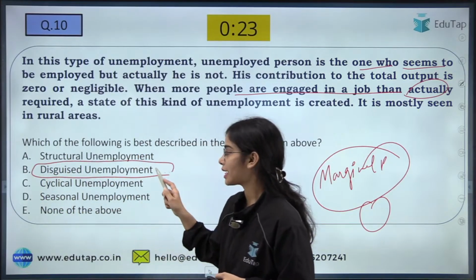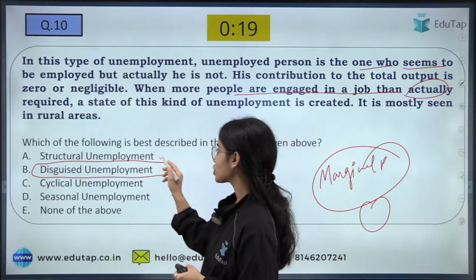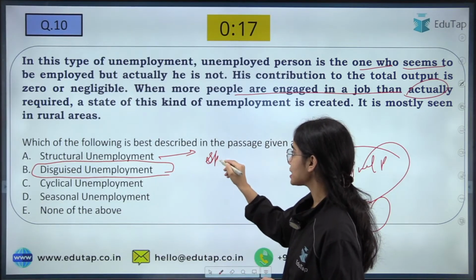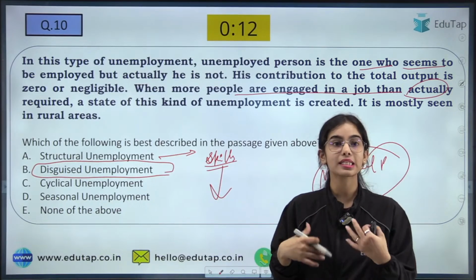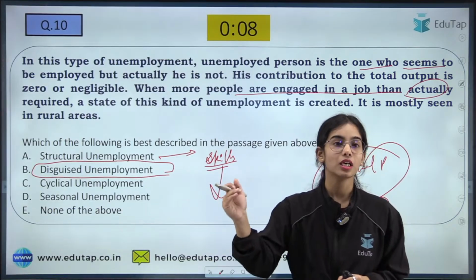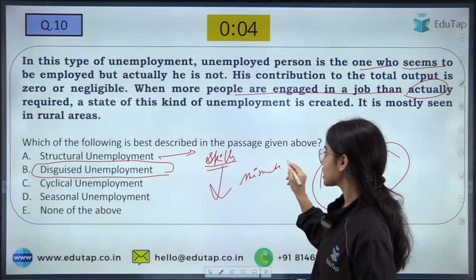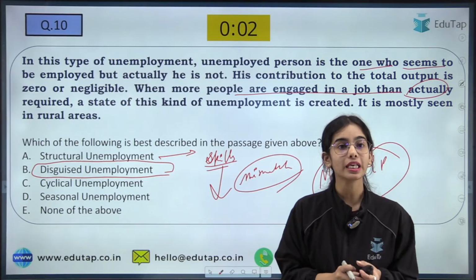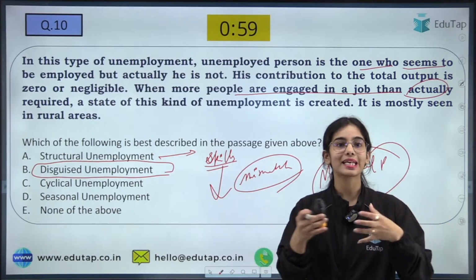That is disguised unemployment. Now, structural unemployment is what kind of unemployment? Structural unemployment is when your skills are not matching. The skills that you are providing do not match the skills that are required by the employer. So there is a mismatch in the skills, because let's say there is technological development that has happened, and with the new technology coming up, the skill set mismatches.